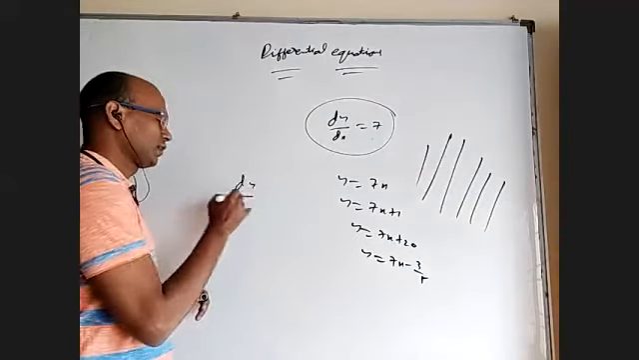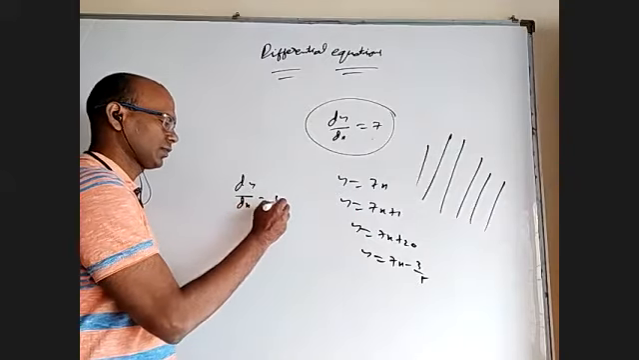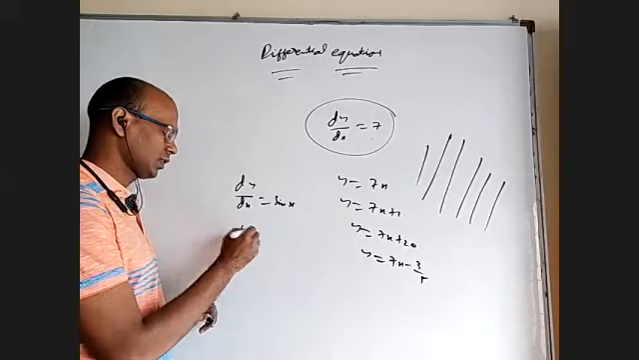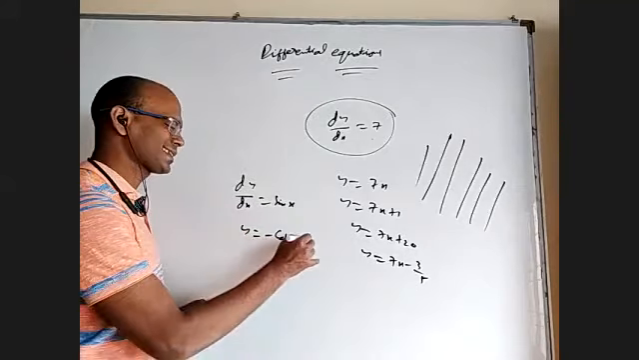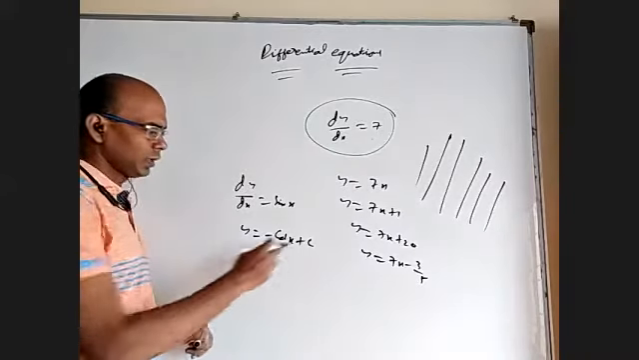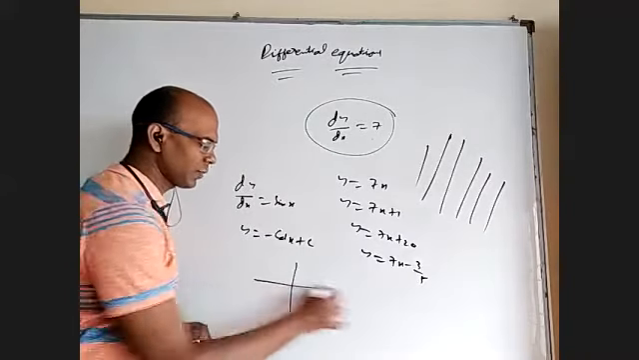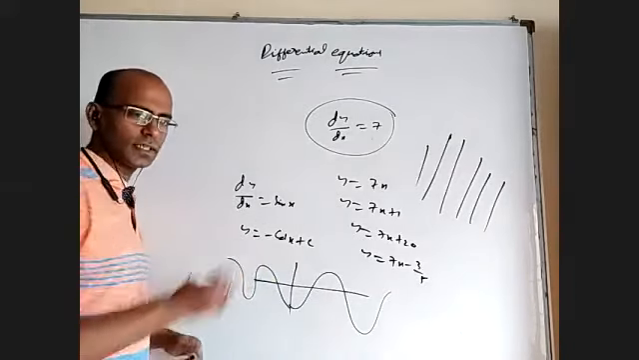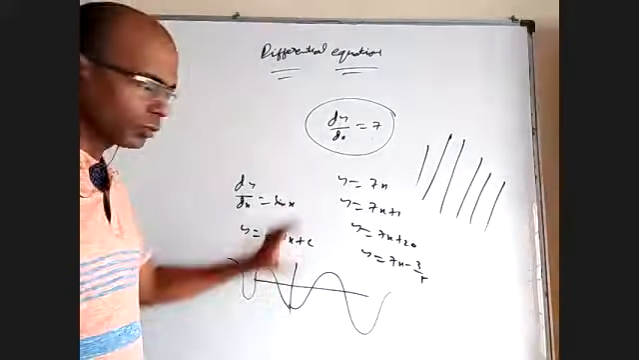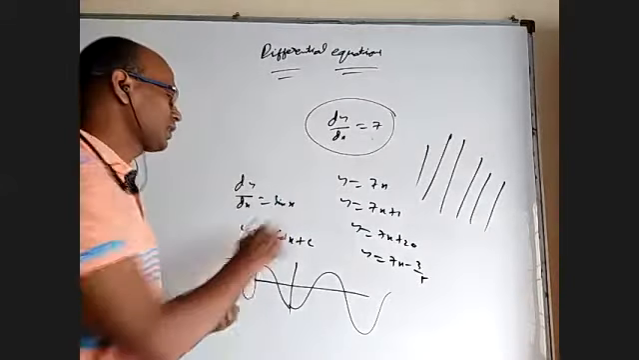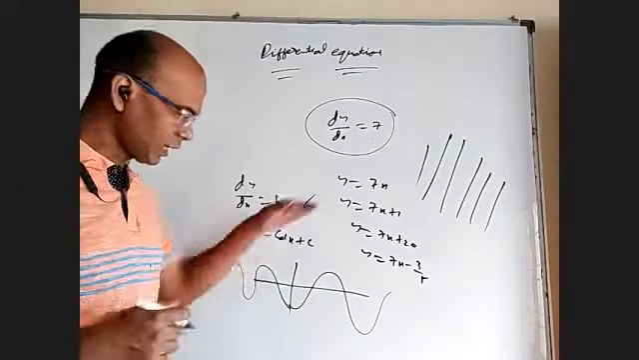Even if I take dy by dx is equal to sin x. When I integrate it, I'll get y is equal to minus cos x plus c. When I differentiate this, it will come back. That c can be anything. And what is the graph of minus cos x? It may be like this. What about when plus c is there? You can move upward by 1 unit, 2 units, 3 units, or move downward by 5 units. All those curves are there in this equation. One equation has a family of curves.